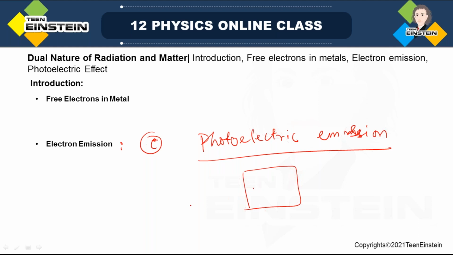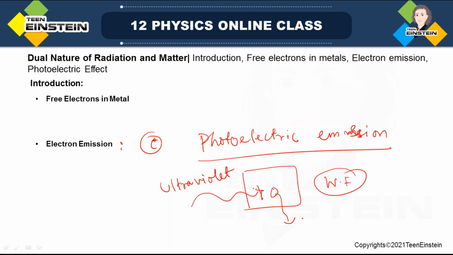Suppose you irradiate the metal surface with some suitable radiation or light, mainly ultraviolet rays. Then this electron will gain energy, overcome the work function of the metal surface, and come out of it. This is called photoelectric emission.